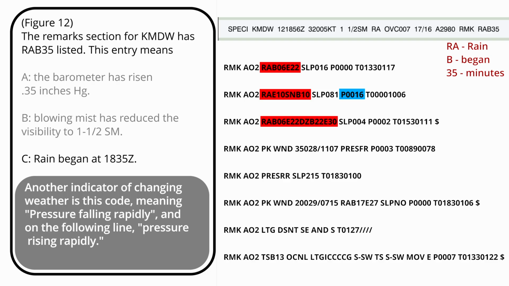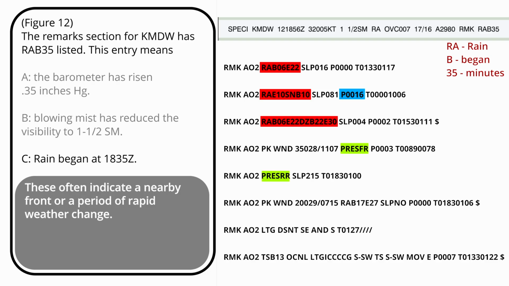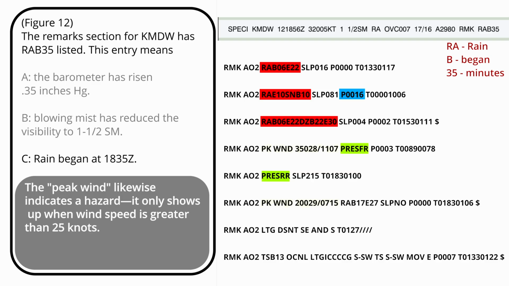Another indicator of changing weather is this code, meaning pressure falling rapidly, and on the following line, pressure rising rapidly. These often indicate a nearby front or a period of rapid weather change. The peak wind likewise indicates a hazard. It only shows up when wind speed is greater than 25 knots.